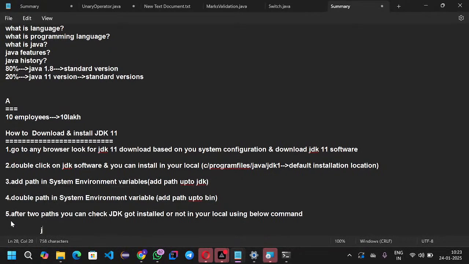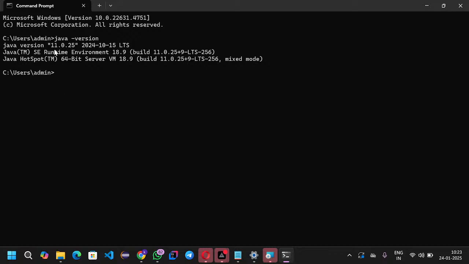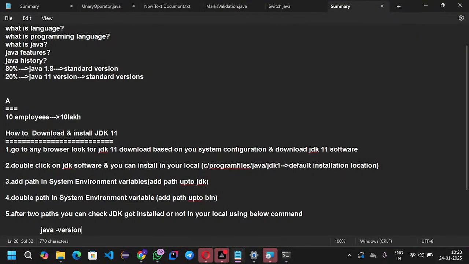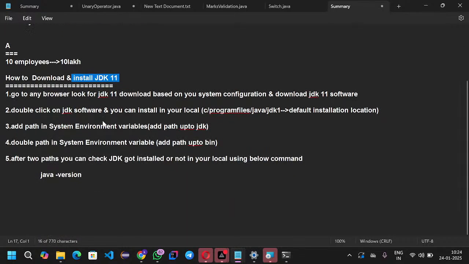The java -version command, which displays your version name, so you have clarity that the JDK got installed successfully. So this is the process of how to download and install the JDK software. Are you guys clear with my words?